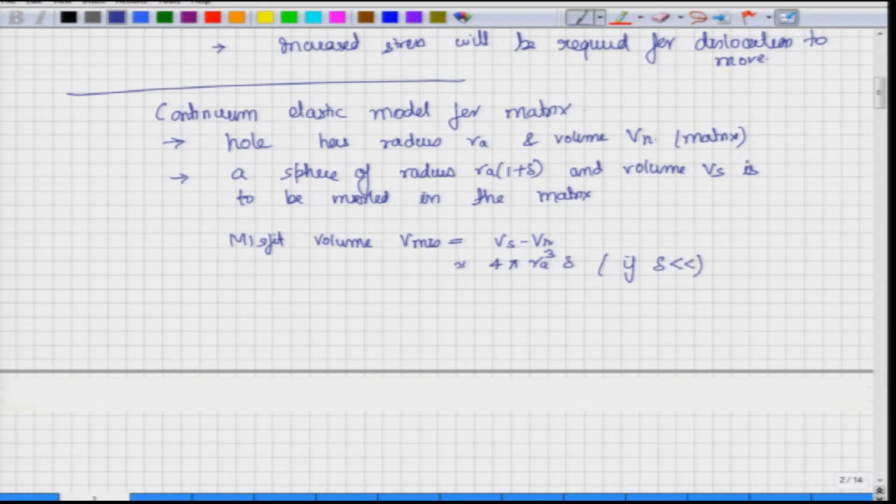So, what we are doing is basically 4 by 3 pi R cube. Here R will be RA (1 plus delta), cubed, minus 4 by 3 pi RA cube, where RA is RA. So, this will be in effect 4 by 3 pi common, and RA cube times (1 plus delta) cube minus 1. Now, here if delta is very small, then (1 plus delta) cube becomes 1 plus 3 delta, and therefore 3 by 3 cancel out, and what you are left with is only 4 pi RA cube delta. So, this is the misfit volume, assuming that there is no elastic strain right now, or there is no elastic deformation for the hole or for the sphere.